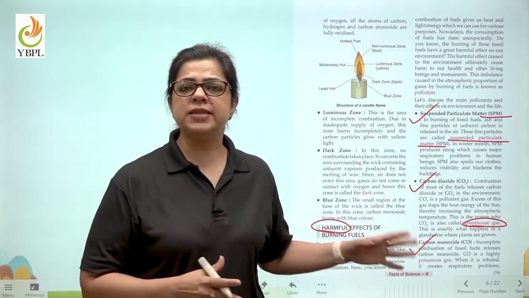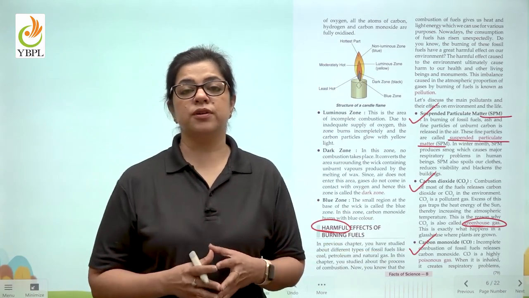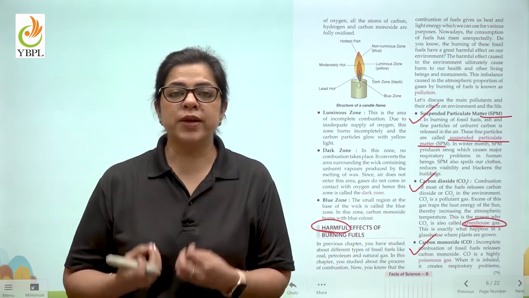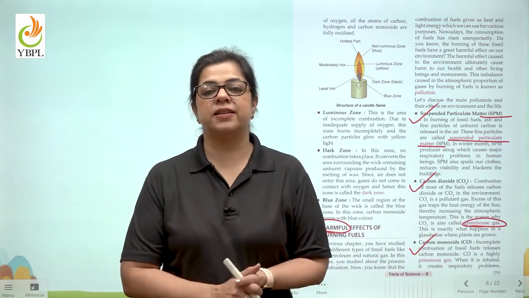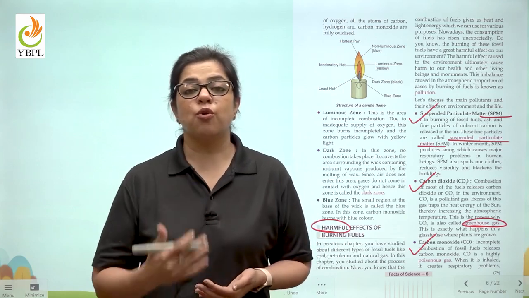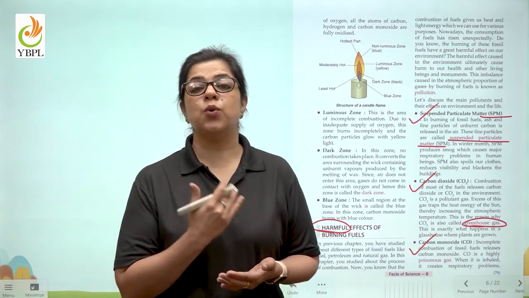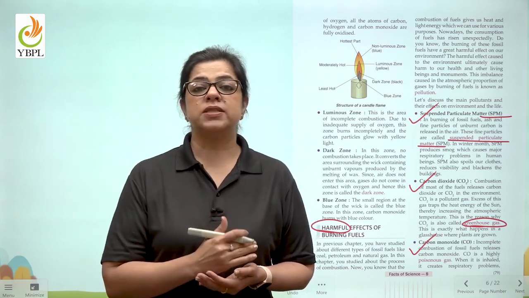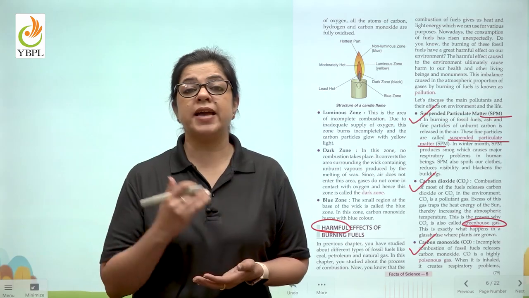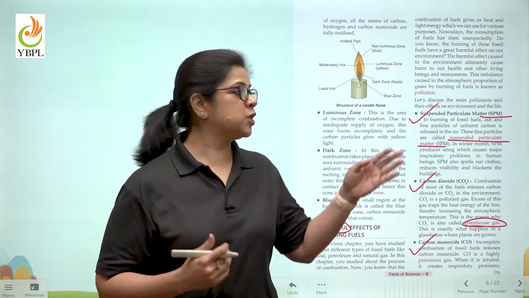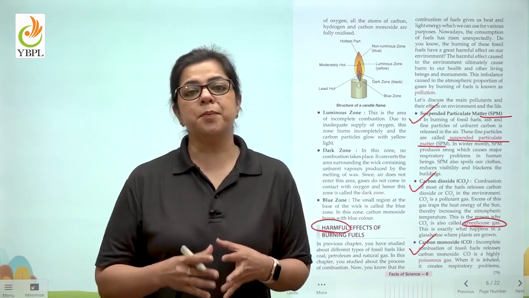So children, for this reason, it is very, very important to stop depending on fossil fuels, because of which these gases are released in the environment, and return to alternative sources of energy like solar energy, wind energy, geothermal energy, and fuels like hydrogen, fuels like CNG, which give out much less suspended matter when they are burnt.